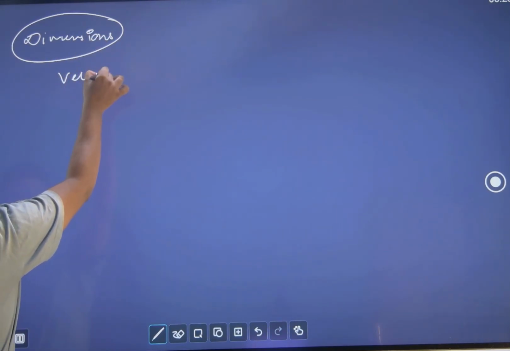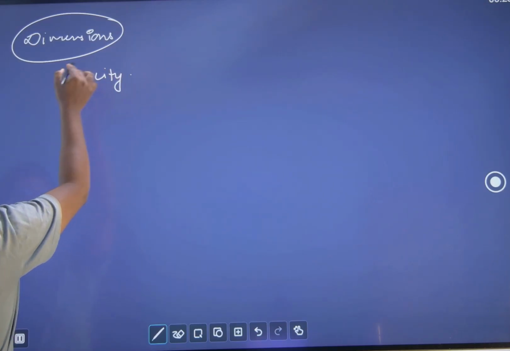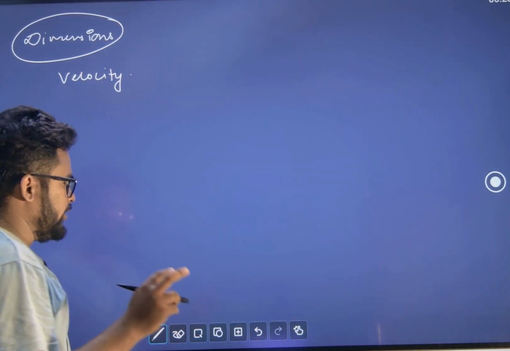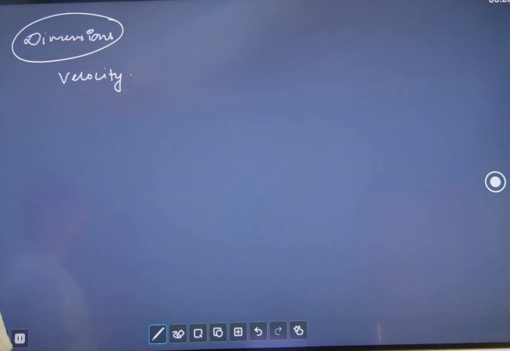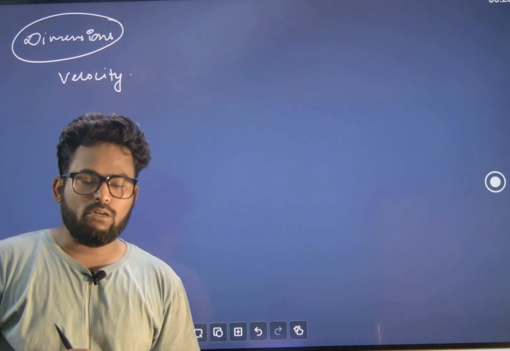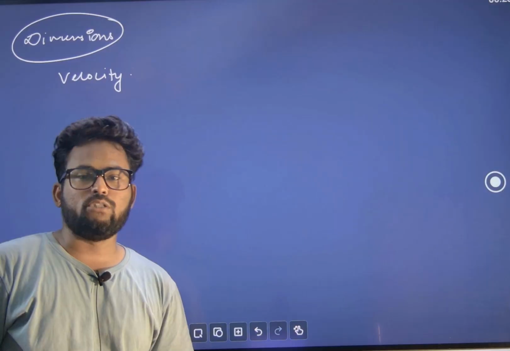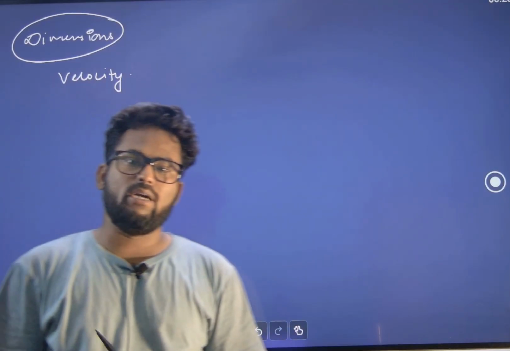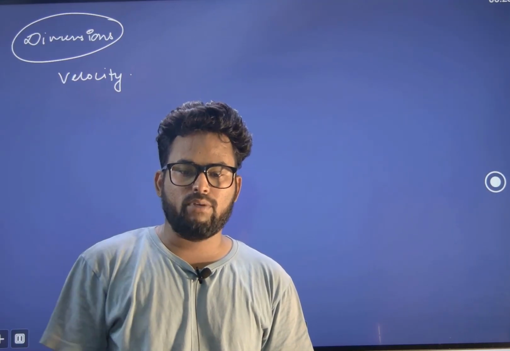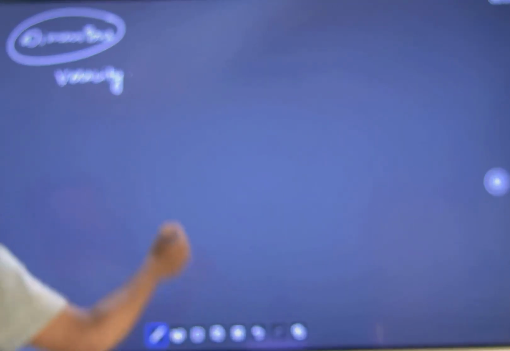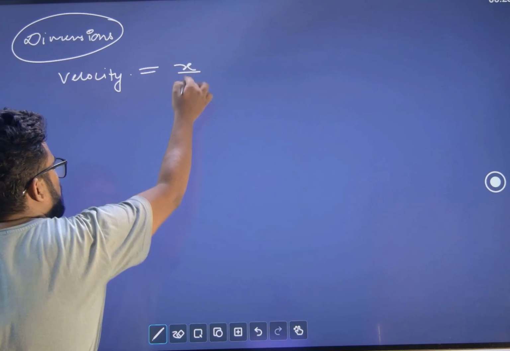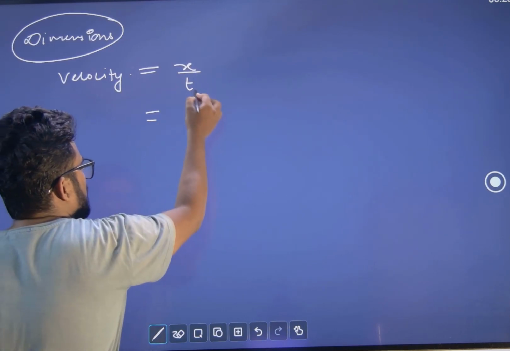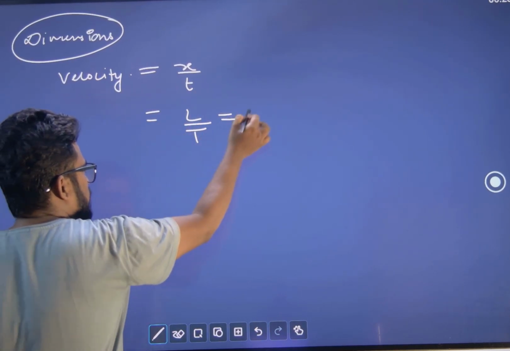So dimensions, velocity. If I talk about velocity, for dimension we require two things basically. Either we have a unit or a formula. If either of the two is available, we can easily write down the dimensions of any physical quantity. For example, velocity. We know velocity is distance upon time. Distance is how much? L, and time is T. So how much?